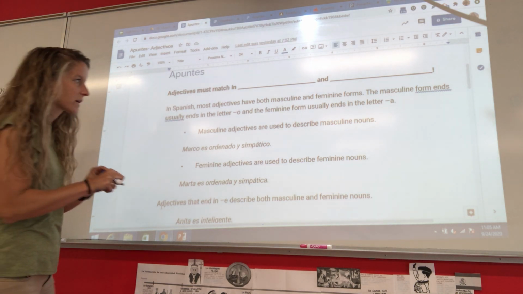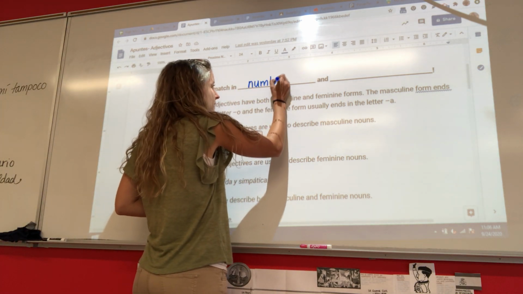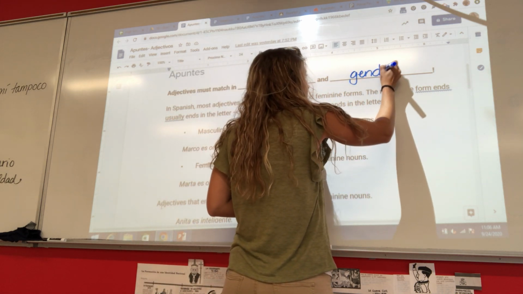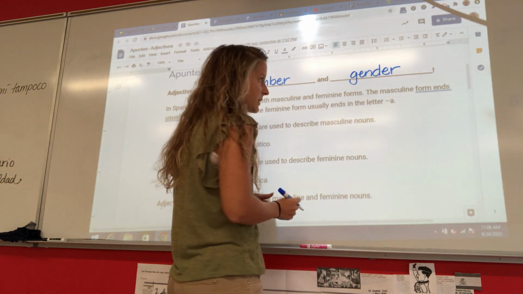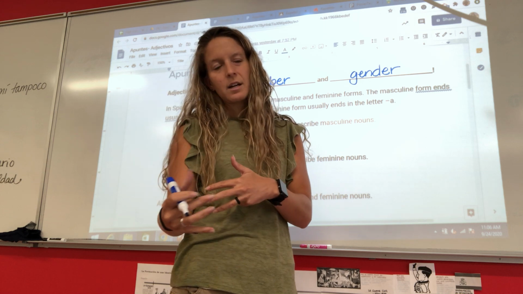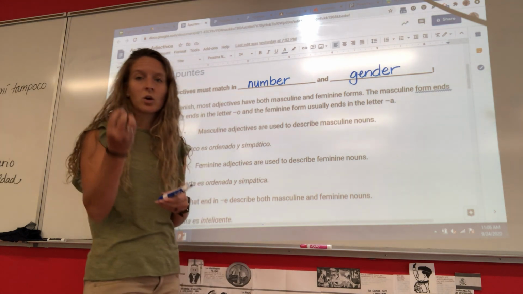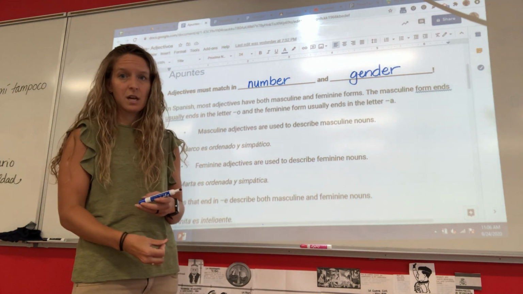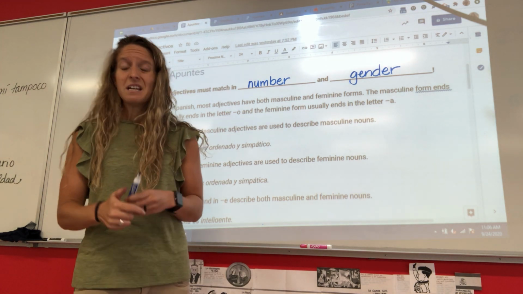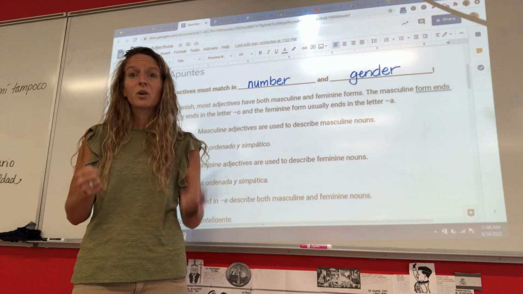Adjectives must agree in number and gender with the noun that they describe. They have to agree with number and gender with the noun that they describe. So it means that we have to describe girl nouns with girl adjectives. We have to describe male nouns with male adjectives. And if we have groups of people, we have to make sure that that adjective is also plural, right?